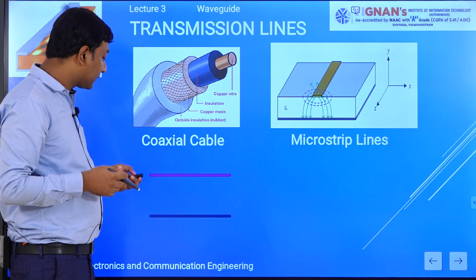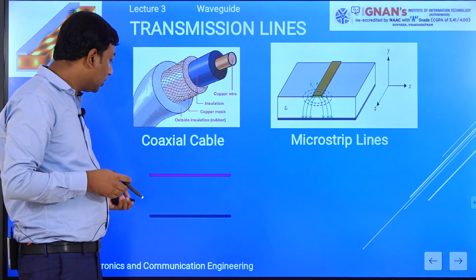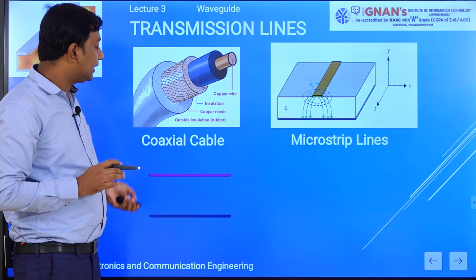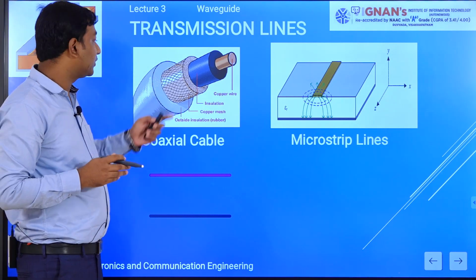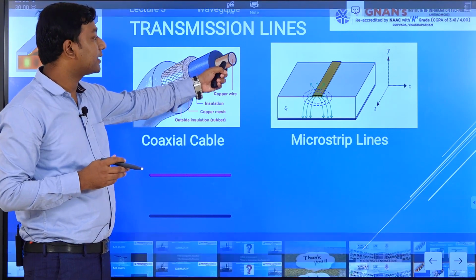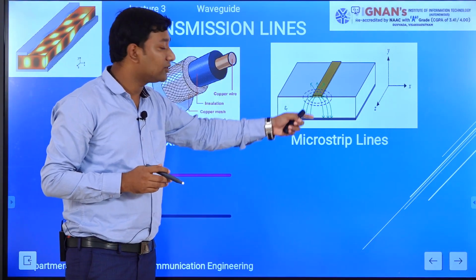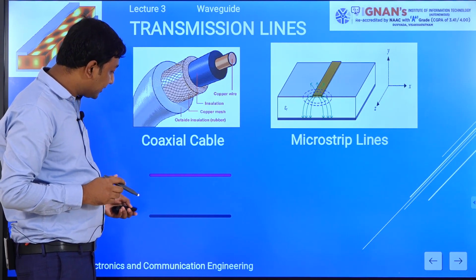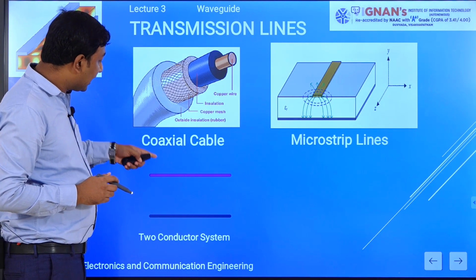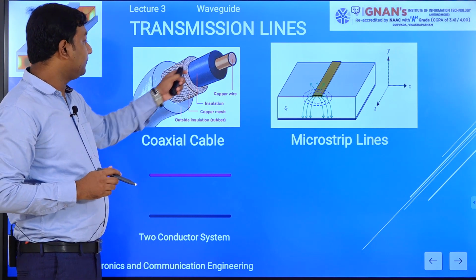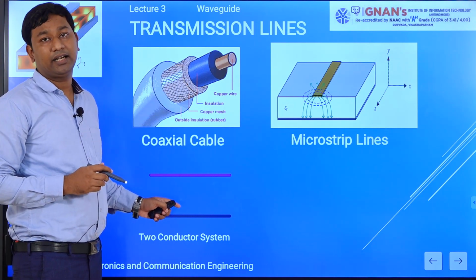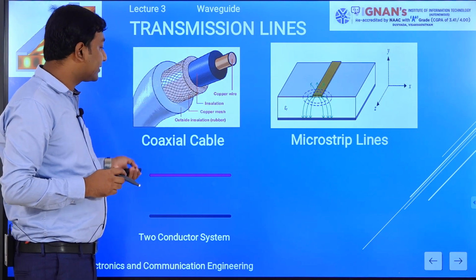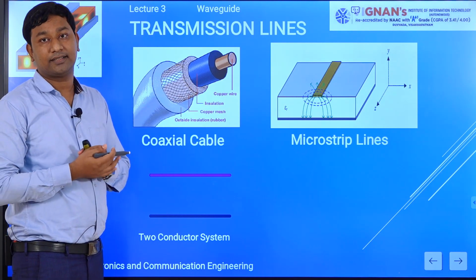All these transmission lines are basically two conductor systems. The coaxial cable is also a two conductor system, with an upper or outer conductor and an inner conductor. So the microstrip line, transmission line and coaxial cable are all two conductor systems.